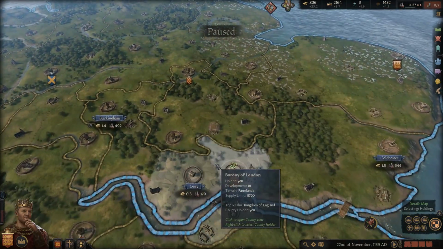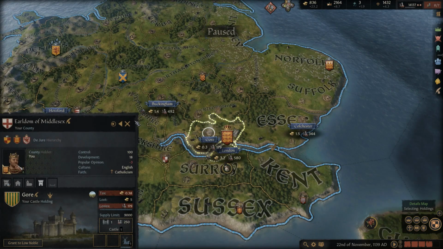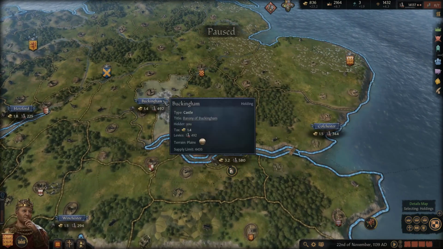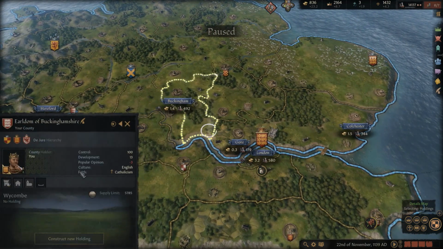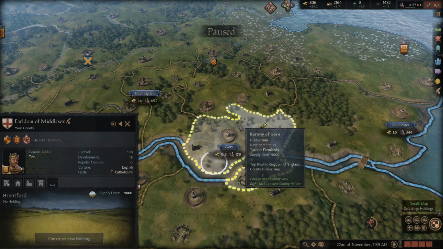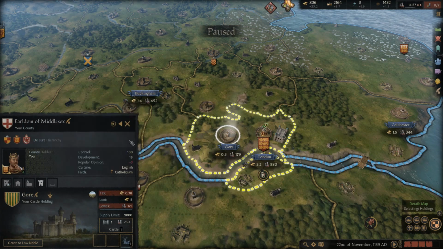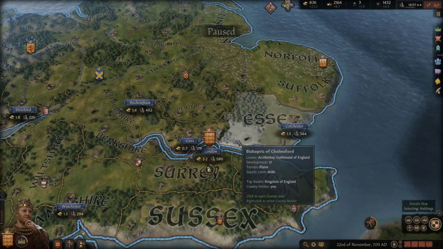Now, we have enough money. We could build up another holding, but really, there's no point in doing that when this holding that we currently have is not built up as much as it could be. But there's a lot of areas to build up here. I figured we'd probably finish up in this one before we build anywhere else. So yeah, I could build another one here. That'd be one potential option.